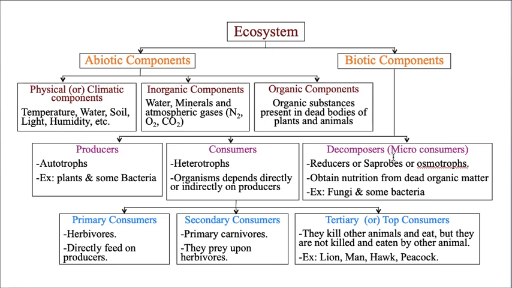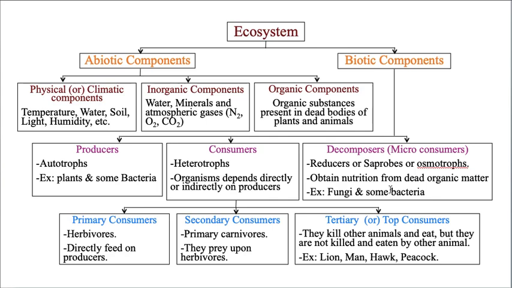Okay. Now decomposers, which are also called micro consumers. Decomposers are also called reducers, or saprotrophs or osmotrophs. What they do: if, for example, any consumer is dead, maybe it met with an accident, or naturally it left its life, whatever it may be, when a dead body is there, obviously fungi and also certain bacteria start decomposing it and add nutrients.